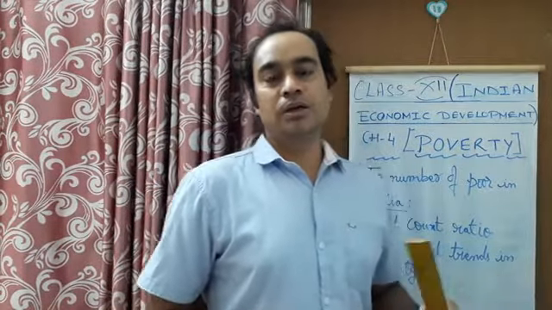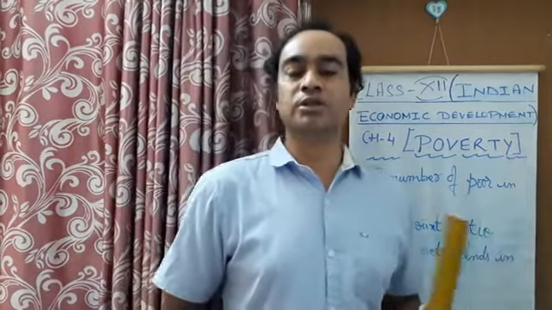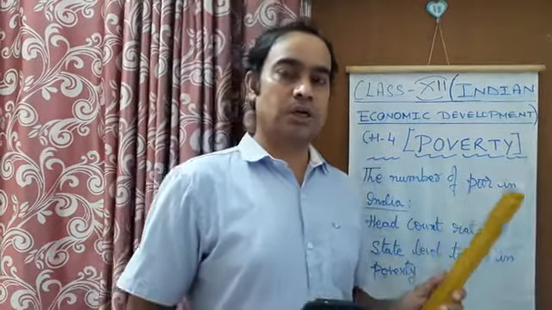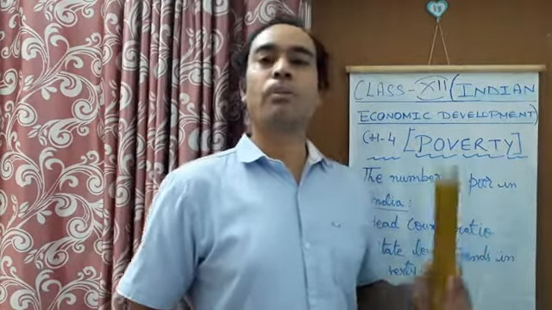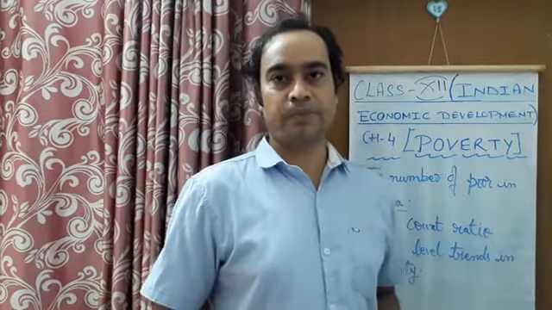When we divide the poor people, we divide them on the basis of two regions, urban area and rural area. We have found in India that the number of poor people is always more in the rural areas as compared to the urban areas, right?